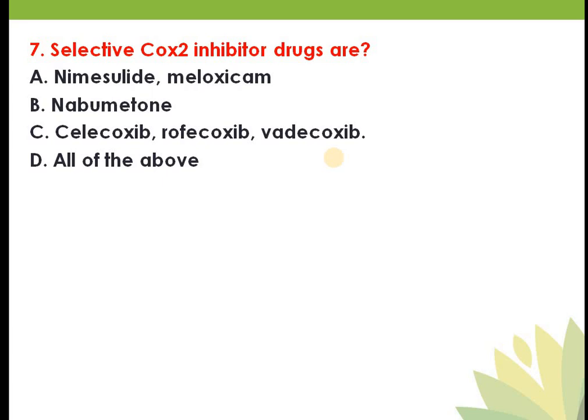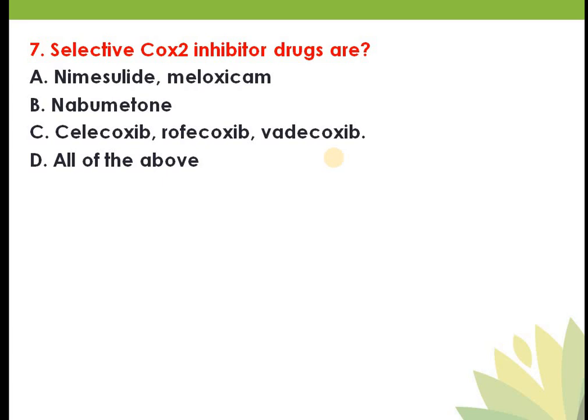COX1 is a constitutive enzyme, COX2 is inducible. COX1 has a role of housekeeping, COX2 has a role in the generation of inflammatory mediators. You should understand the role of COX1 and the role of COX2. Then you will understand that to reduce pain and inflammation it is necessary to inhibit COX2, not COX1. Selective COX1 inhibitors are not available.